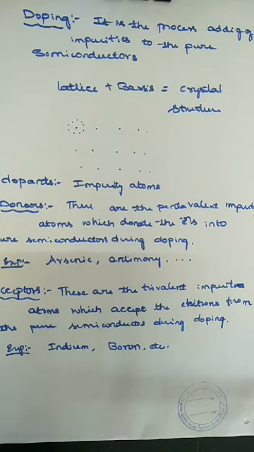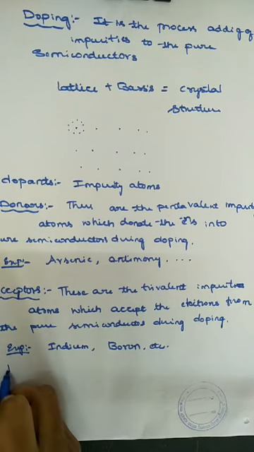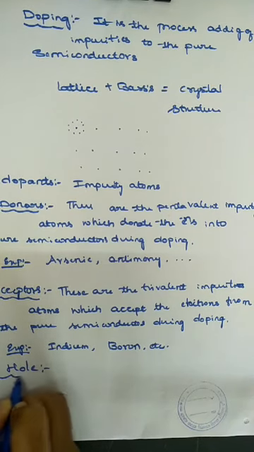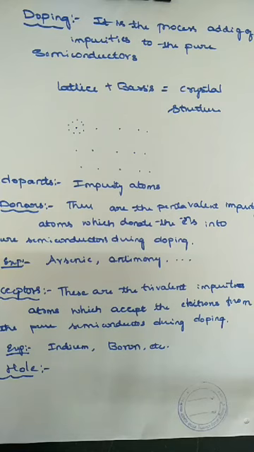Okay, so next is the concept of hole. So what is a hole? It is a very important concept. So that is holes and electrons. Here, in the semiconductor, there is the pure semiconductor, intrinsic and extrinsic. Extrinsic is again classified into p-type and n-type. In that concept, the holes play a very important role in understanding these two types. So let's see what a hole is here and how it is formed.